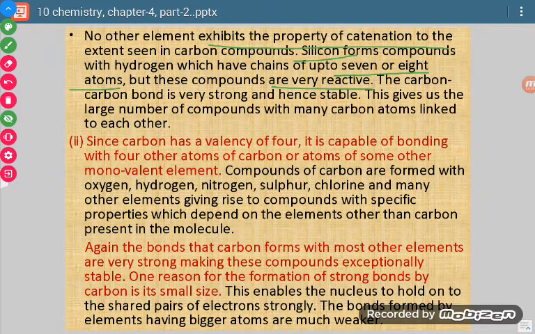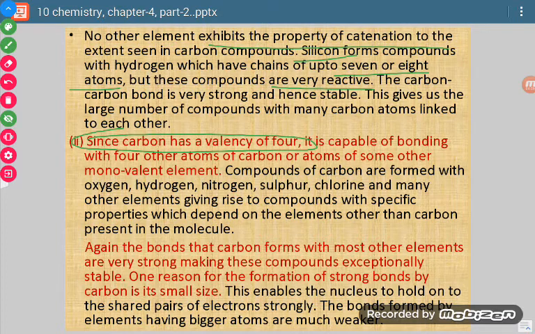Now the second main reason is the tetravalency of carbon. So if we see its Lewis structure, then we find that there are 4 valence electrons in carbon. Okay, it means its valency is 4. So it can form 4 bonds with other atoms, with carbon atoms also.